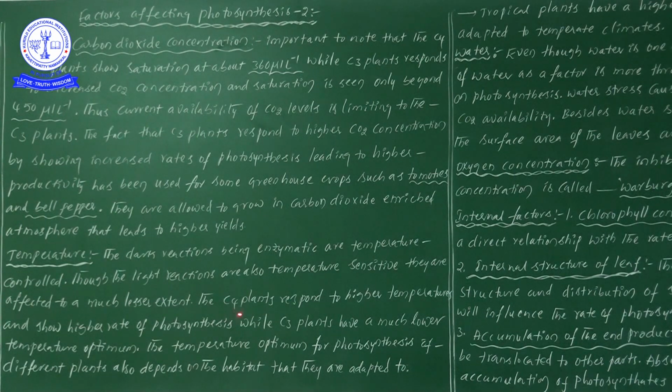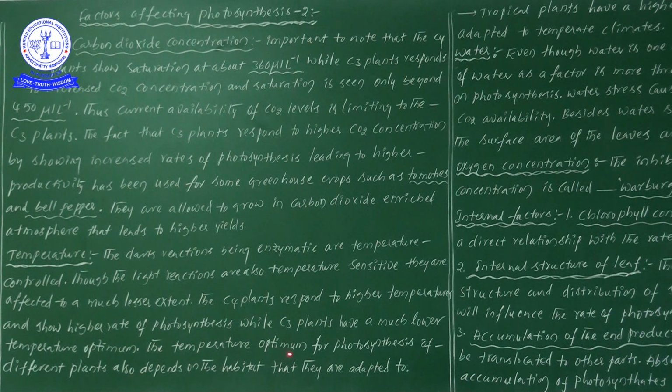Likewise, C4 plants respond to higher temperatures and show a higher rate of photosynthesis, while C3 plants have a much lower temperature optimum. As we have seen in the previous video, C3 plants require much lower temperature than C4 plants. So the point is that C4 plants generally need higher temperature conditions than C3 plants.